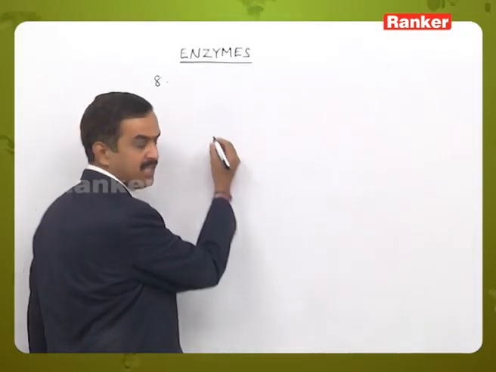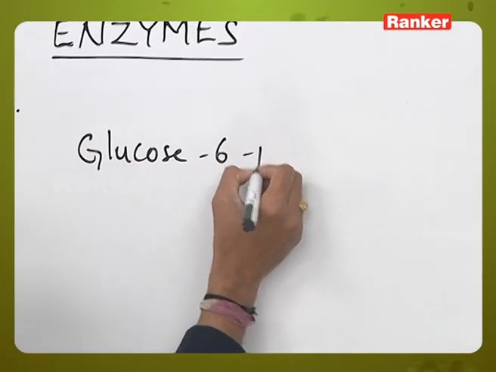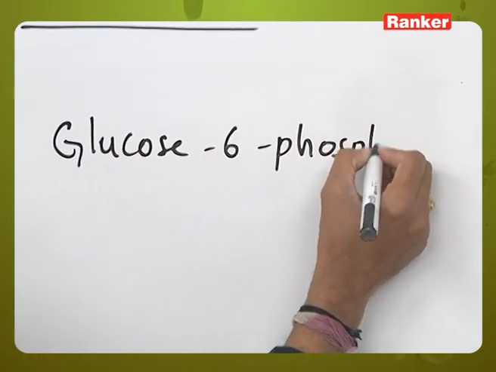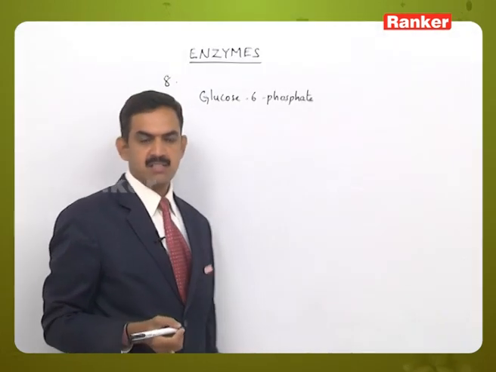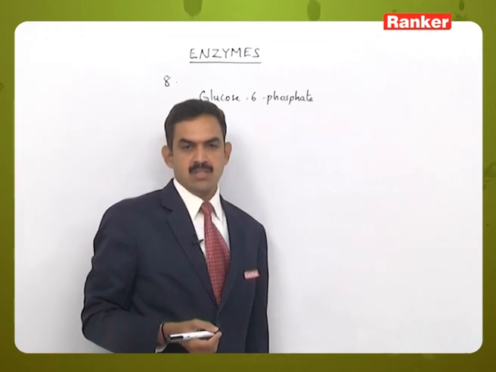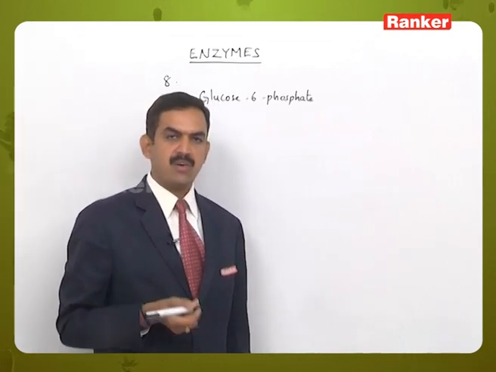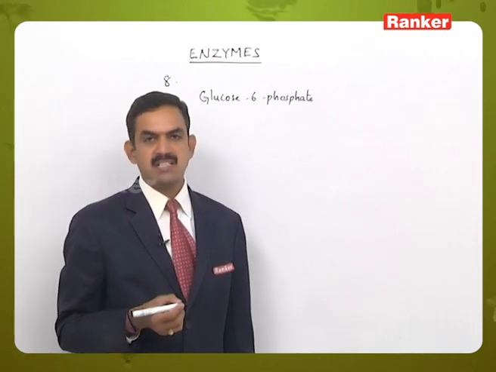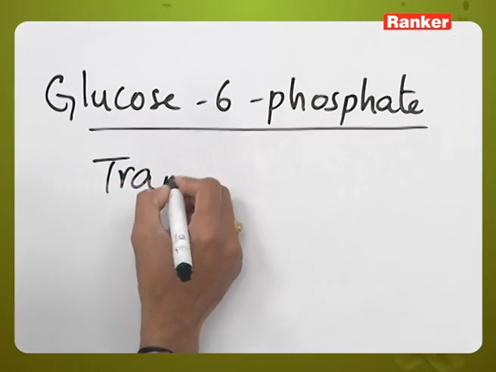So, here actually, glucose 6 phosphate plus ADP. So, for this process what is happening is the transfer of the phosphate molecule. So, here the transfer of phosphate molecule